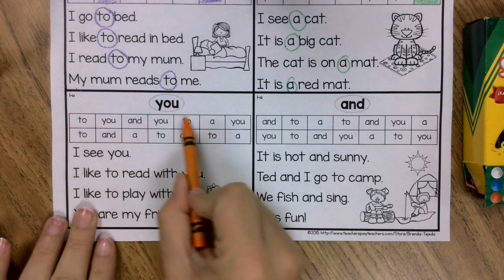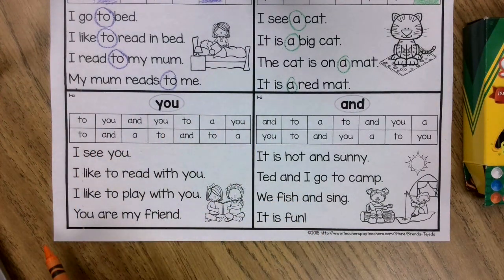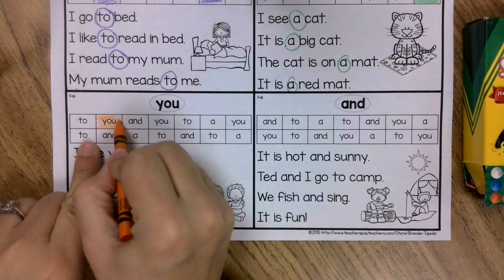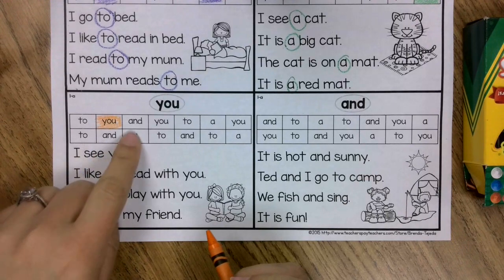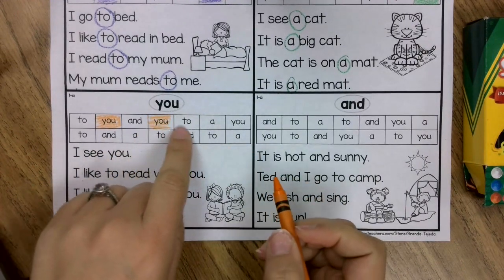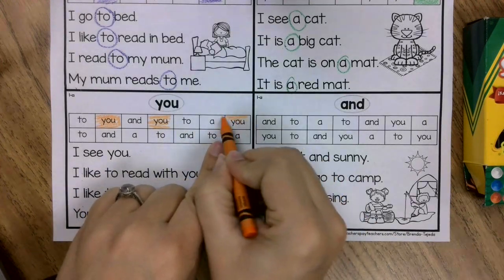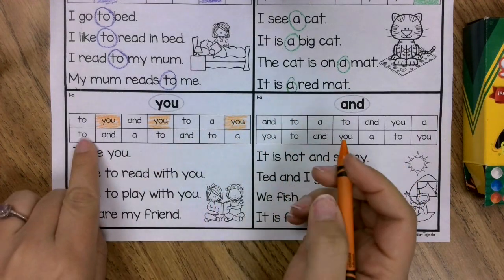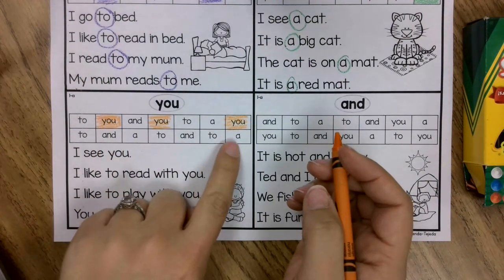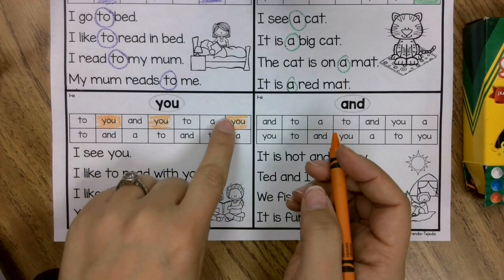And I'm going to look on my box and see if I can find any words that are spelled Y-O-U. Here's one. I'm going to color it in. And here's one more. And here's one more. And on my second row, I have the word you nowhere. So only on the top row.